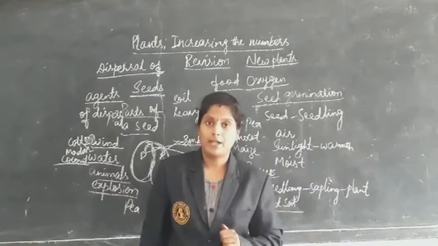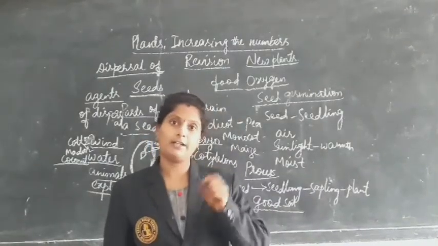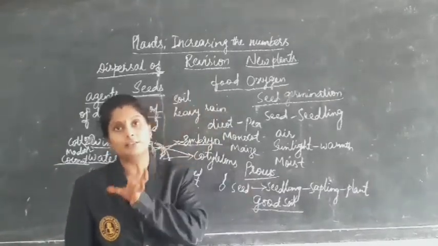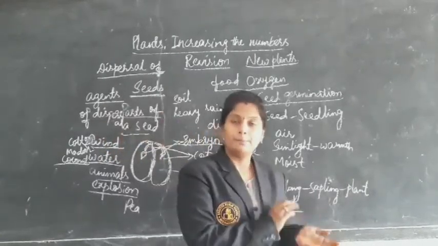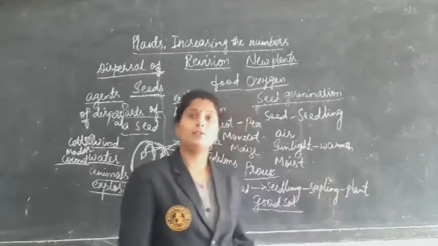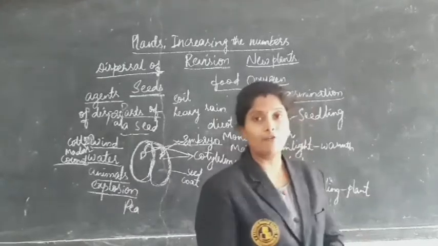And coming to the potato, on it you have eyes, white colored portions. If we take a potato with eyes and put it in soil, we can get a new plant. And coming to the leaf, take the example of bryophyllum.